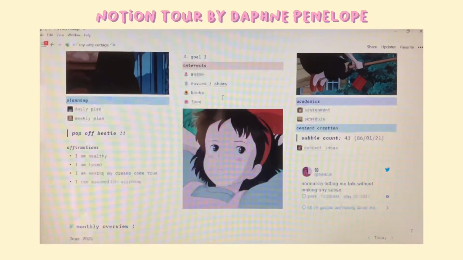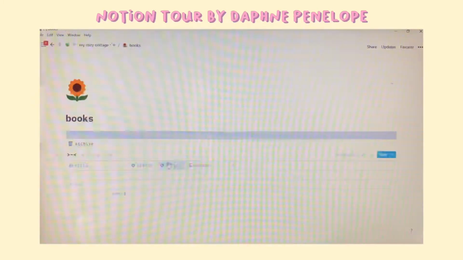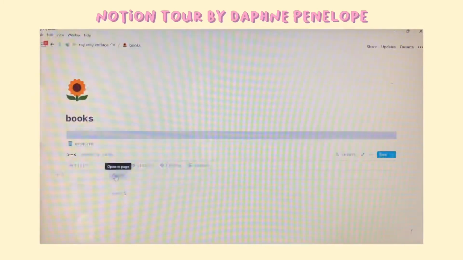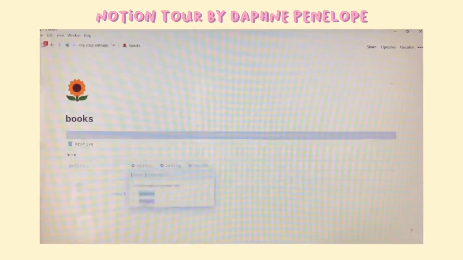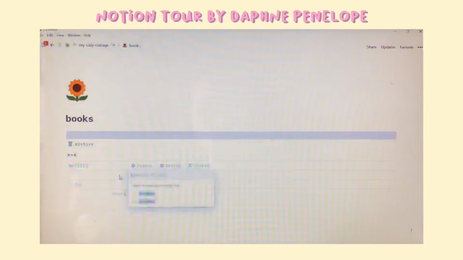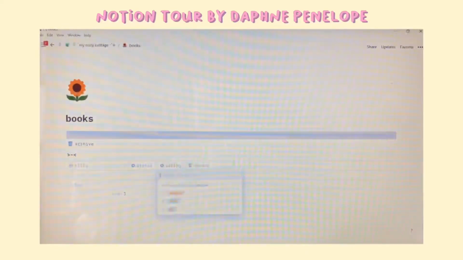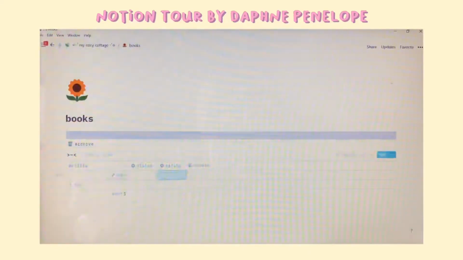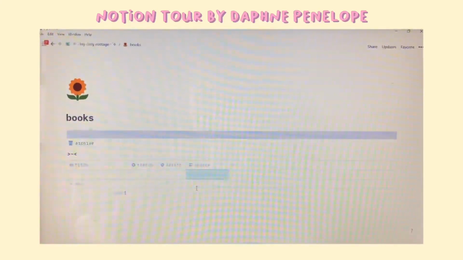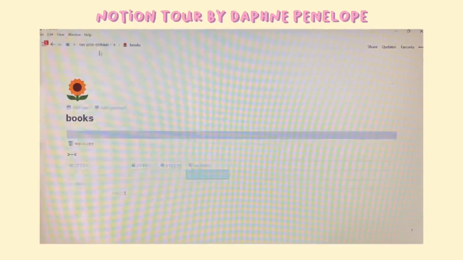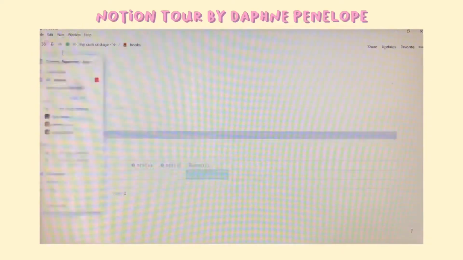Okay, so next up we have books, and there's nothing in here, but it's basically just like the last two pages, which was anime and movies. It's the same thing. It's just the status is reading or finished, and then we also have a rating here, and then the source. For the source, I'm thinking of putting like Wattpad, or if I actually bought it in a bookstore.